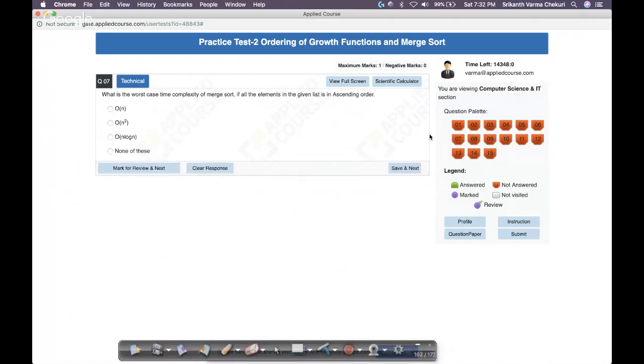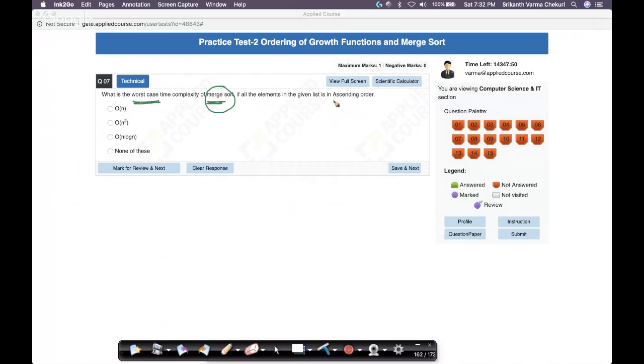Okay, so let's go to the next question. This also, okay, let's see the question. What is the worst case complexity of merge sort if all the elements are in ascending order? Merge sort doesn't care. Merge sort time complexity is T of n. The recurrence relation is 2T(n/2) plus Cn.